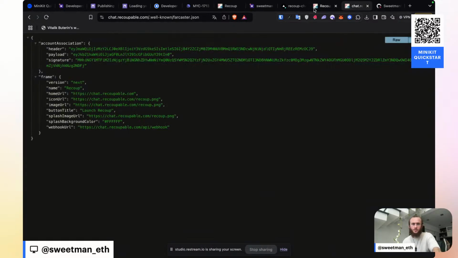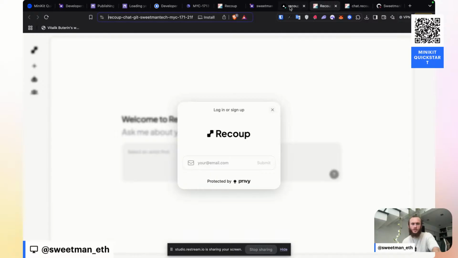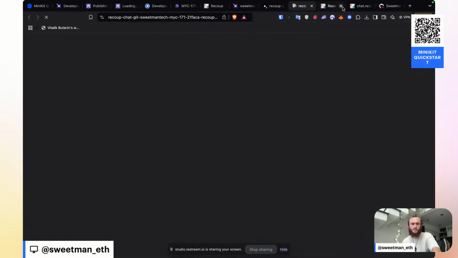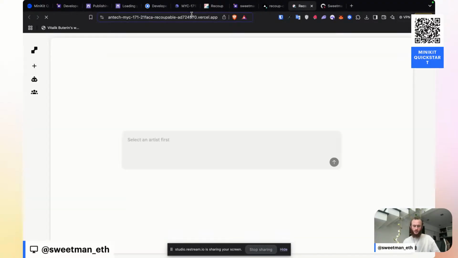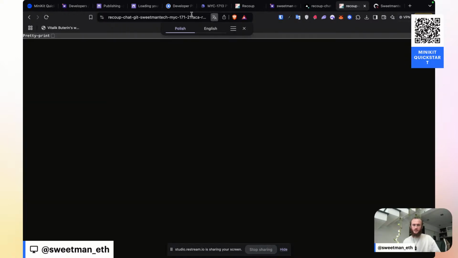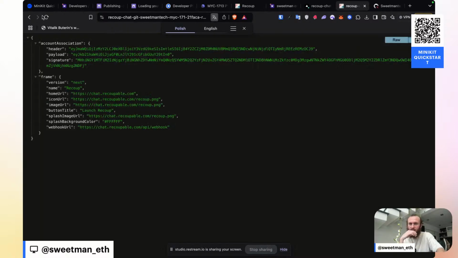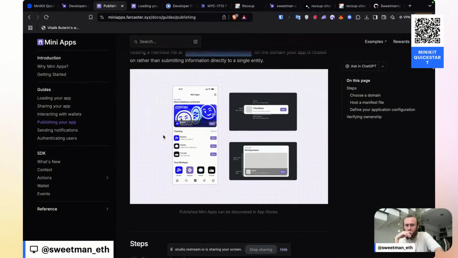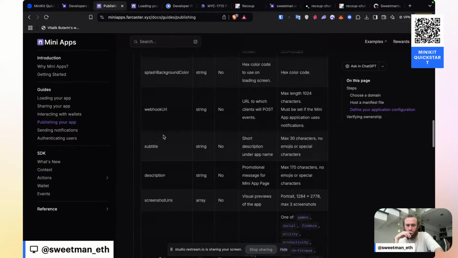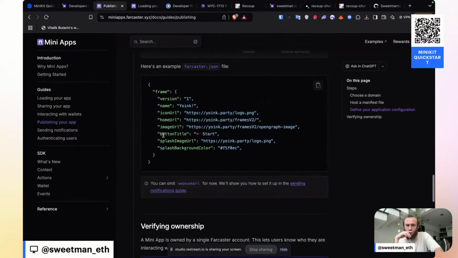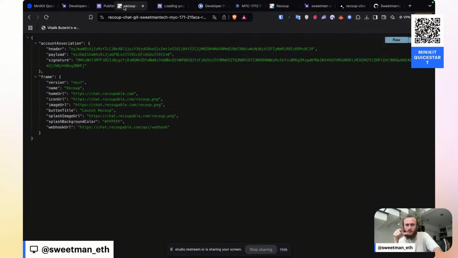If we go to the new domain and we go to /.well-known/farcaster.json, I do see manifest info here. Let's see if this matches what they expect. Farcaster.json should have frame, which we have.